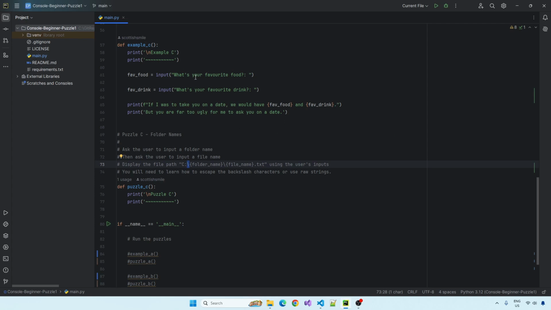So let's get two inputs similar to above. So what will we call it? Folder name first. And I like putting colons here just to tell the user visually that they've got to put in an input, and file name.